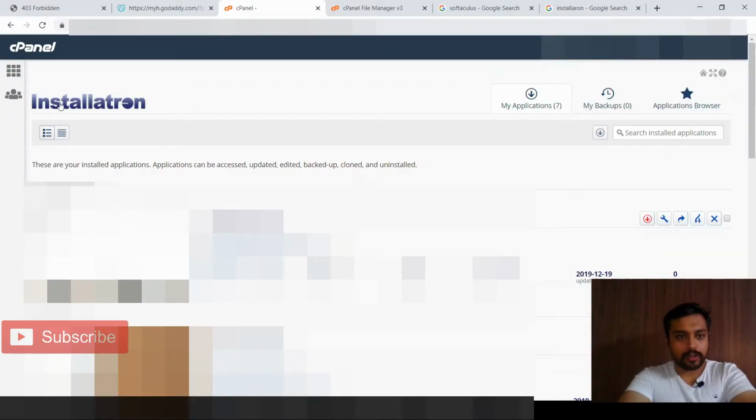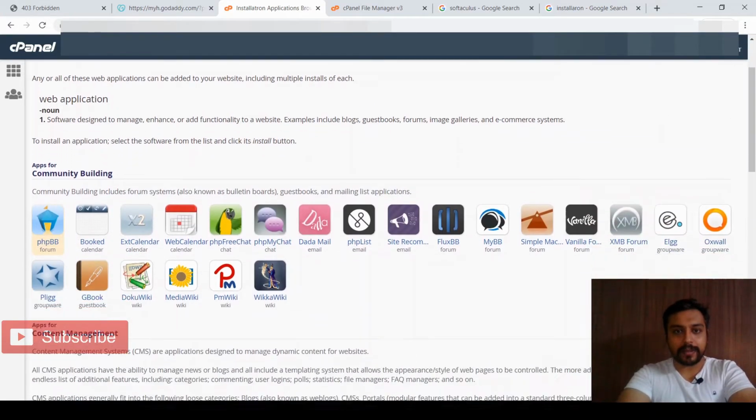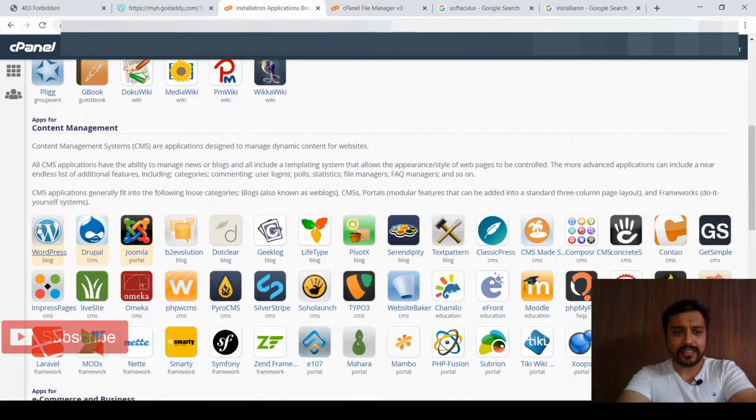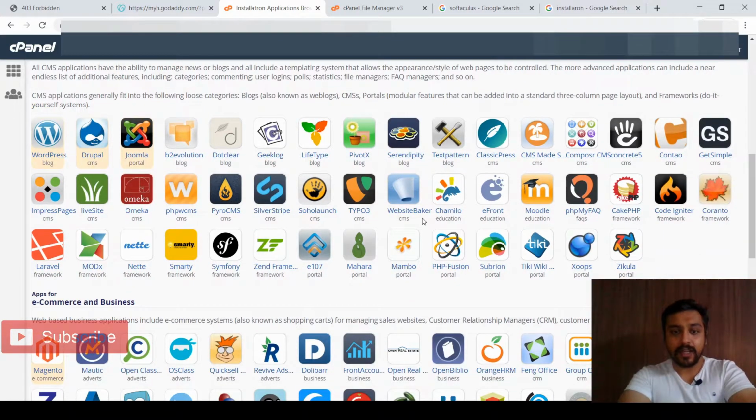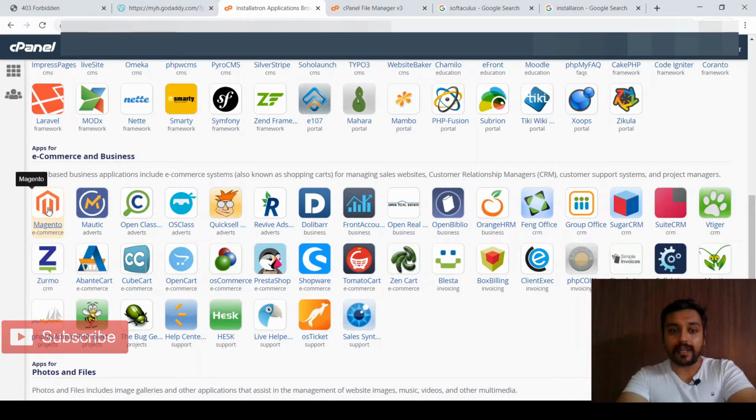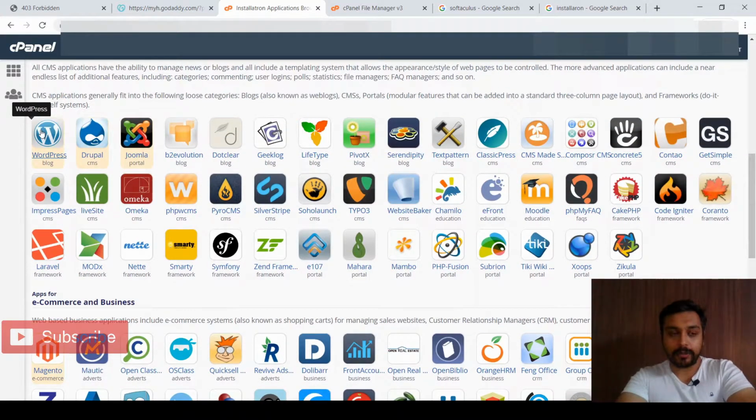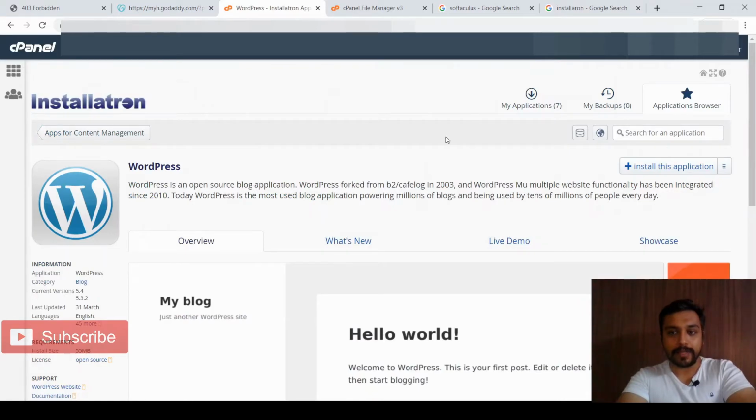You have to search for WordPress. This is the application browser. That means all the applications Installatron is providing as a one-click installation are present over here. You can use any of them. For blogging, these are all the community building. These are CMS. These all are the CMS that Installatron is providing us. Drupal, Joomla, WordPress. For e-commerce and businesses, OpenCart, Magento, PrestaShop, all of them are available. So for WordPress, we just have to click on WordPress and install the application.